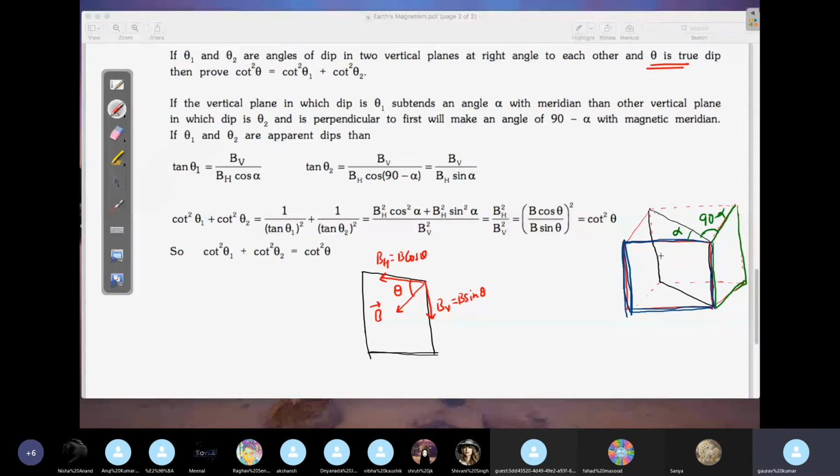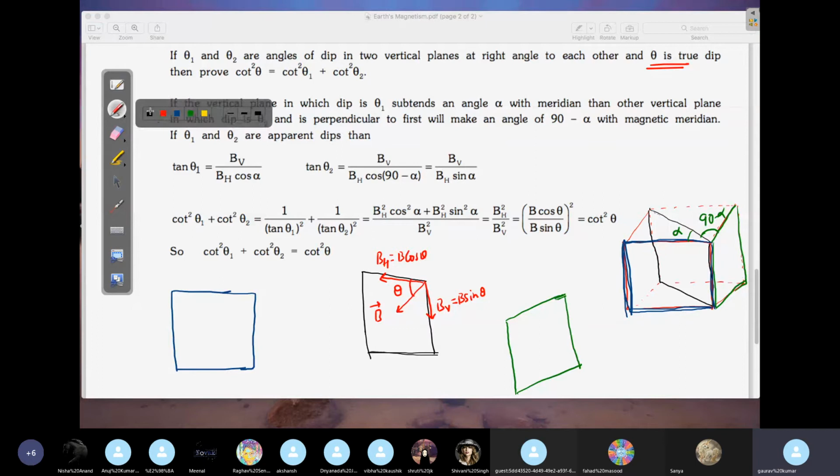So now, if I take this front plane, I'm writing that front plane here. And then I will write the back plane here. This is your back plane. ये वाला plane इधर बना दिया. Right? Now what will happen here? The vertical will remain the same in all the cases. BV will remain B sin theta in all the cases.